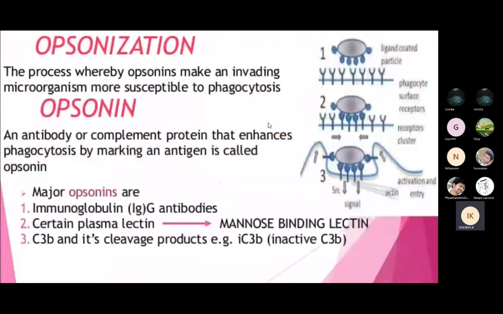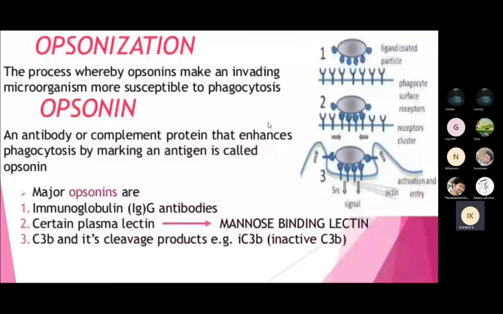Next is opsonization. Opsonization is the process whereby opsonins make an invading microorganism more susceptible to phagocytes. An antibody or complement protein that enhances phagocytosis by coating an antigen is called an opsonin.